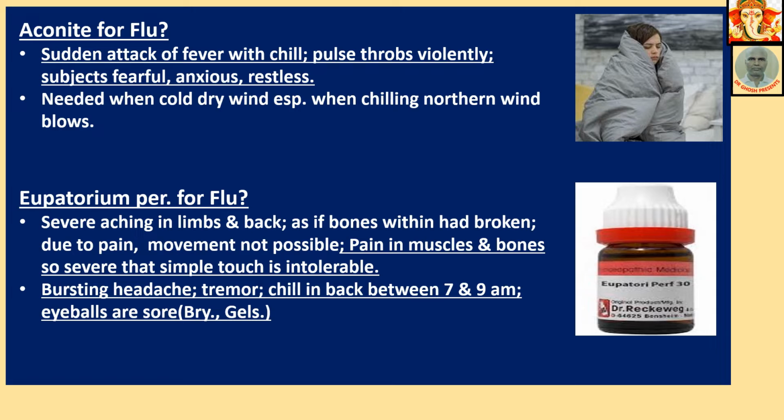Eupatorium perforatum for flu. Severe aching in limbs and back, as if bones within had broken due to pain. Movement not possible. Pain in muscles and bones so severe that simple touch is intolerable. Bursting headache, tremor, chill in back between 7 and 9 am. Eyeballs are sore. This symptom is also available in Bryonia and Gelsemium. Mind this, the symptoms underlined are the most important guiding symptoms for selection of remedy.